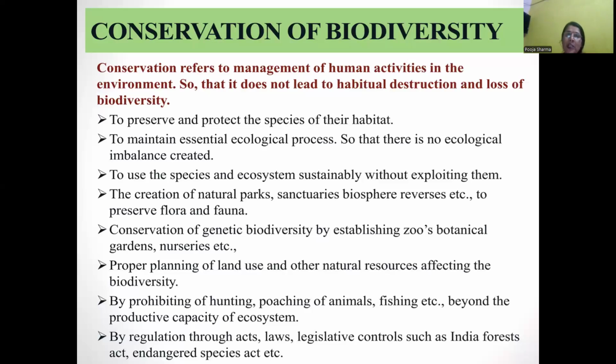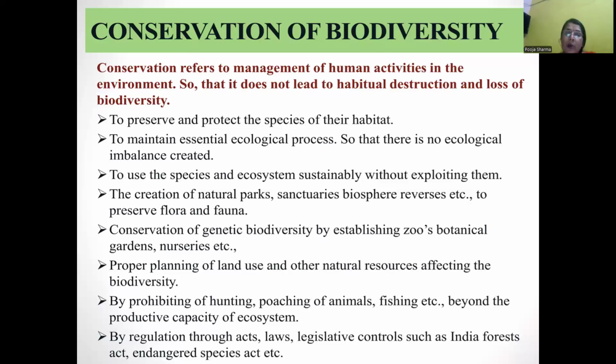Conservation refers to management of human activities in the environment so that it does not lead to habitat destruction and loss of biodiversity. We need the conservation of biodiversity to preserve and protect species and their habitat, to maintain essential ecological processes so that no ecological imbalance is created, and to use species and ecosystems sustainably without exploiting them.